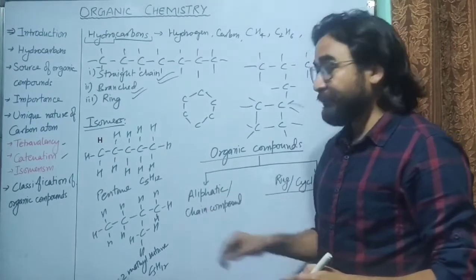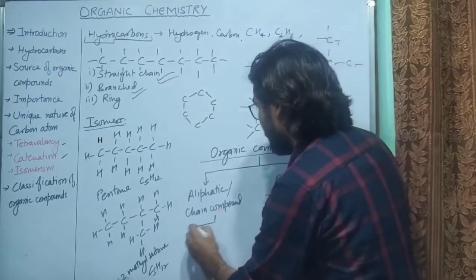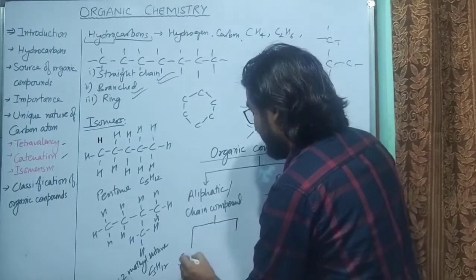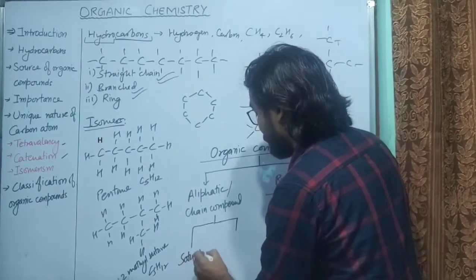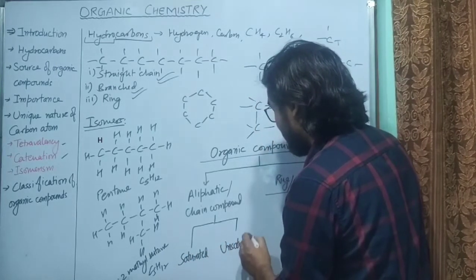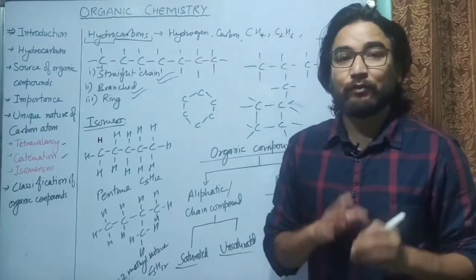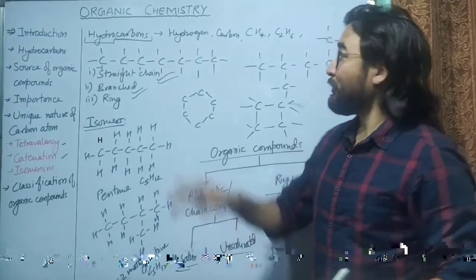Then these aliphatic or chain compounds can be further classified into saturated and unsaturated compounds. Generally the words saturated and unsaturated are used.